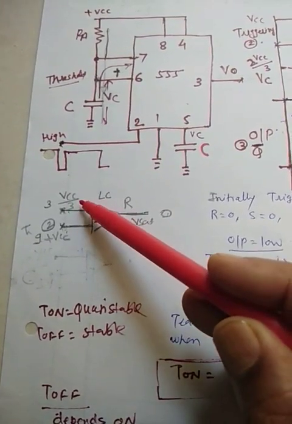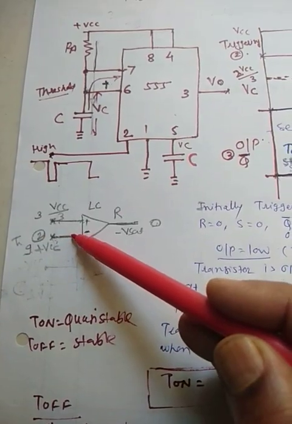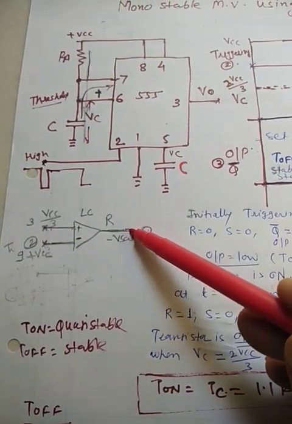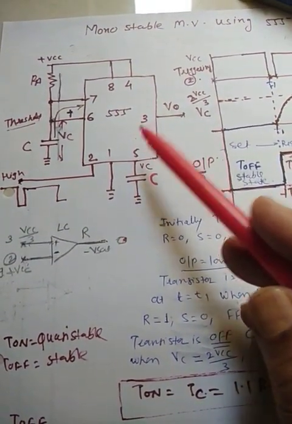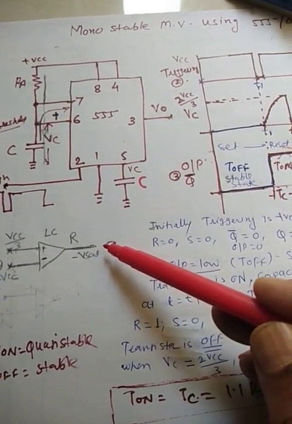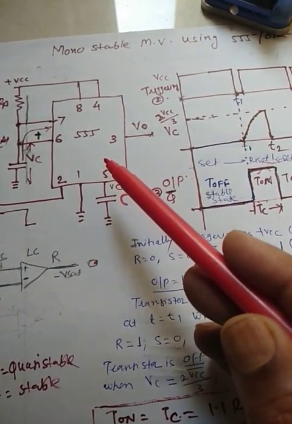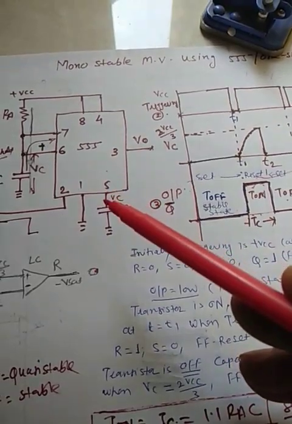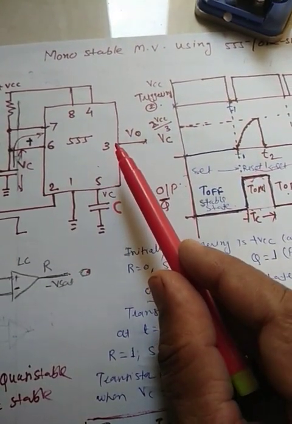This is VCC by 3 voltage, which is a fixed voltage, and as the triggering is high, the output will be minus Vsat, which is applied to the R input of the SR flip-flop. As R is 0, the flip-flop will be in the set state. In the set state, Q is equal to 1 and Q bar is 0. The output we are getting at Q bar, pin number 3.